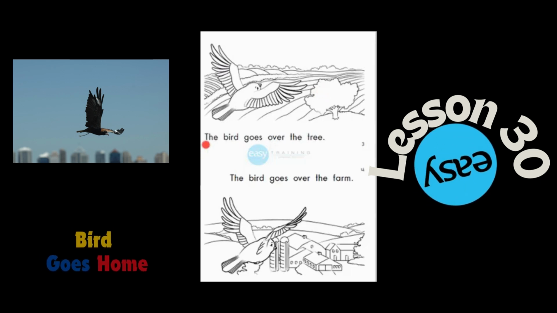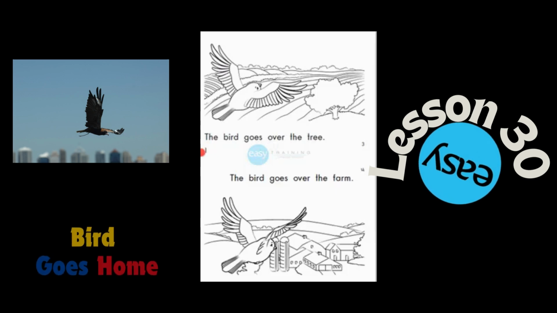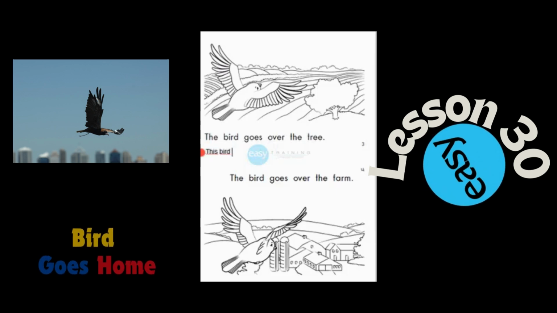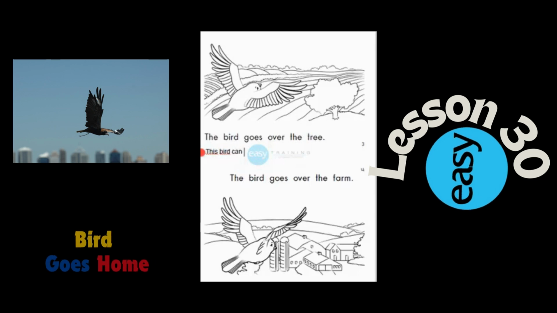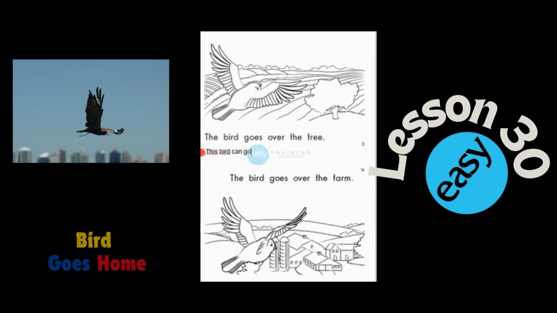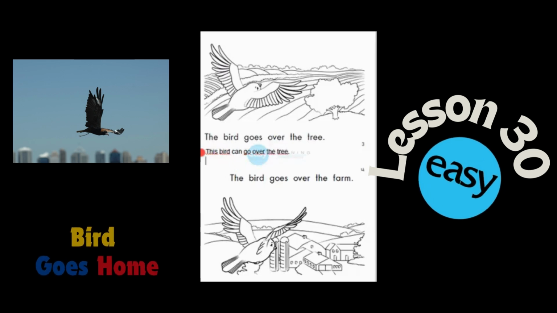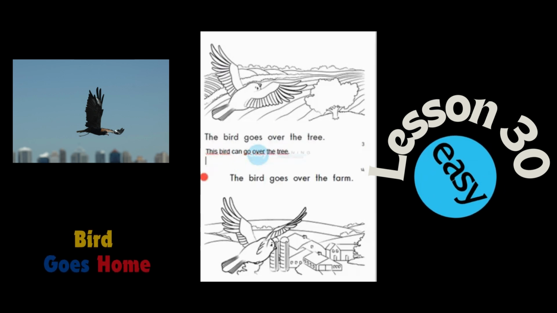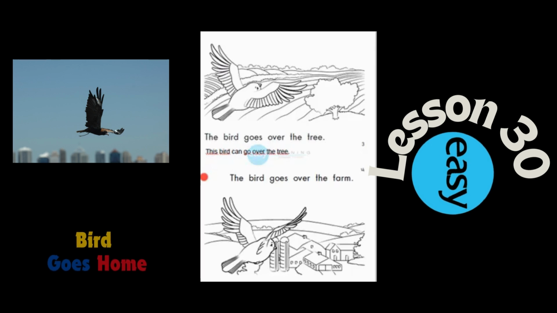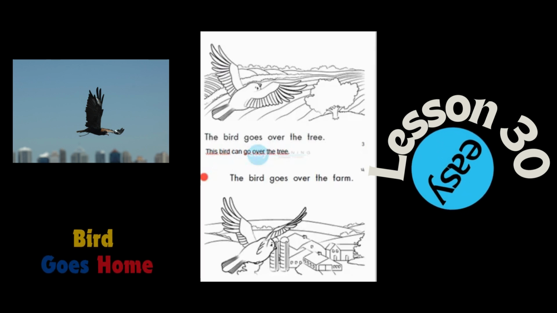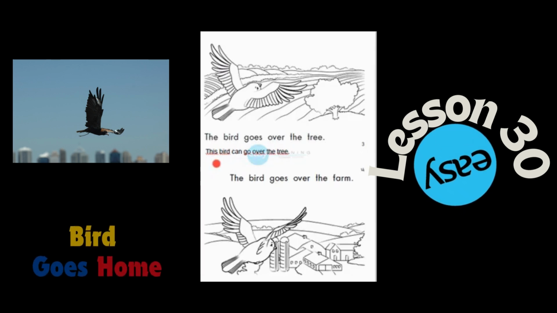De otra manera puedo decir, this bird can go over the tree. Si quisiera hacer referencia a la ability, the ability of the bird to go over the tree.